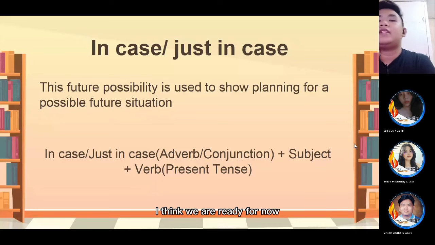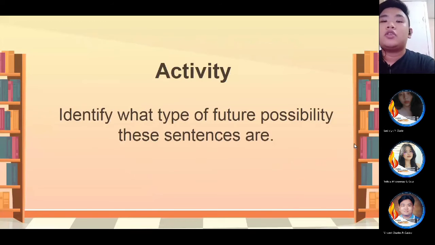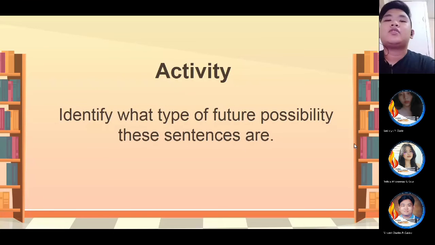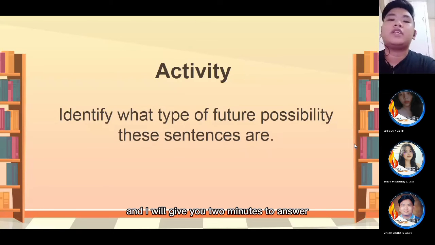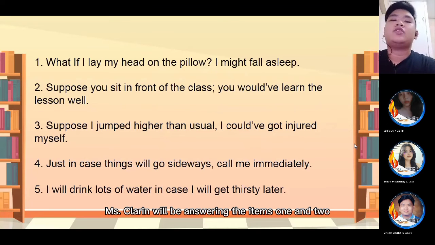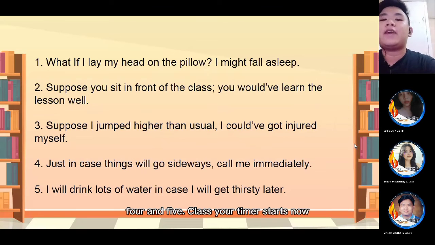I think we are ready for an activity that is connected to our lesson. So with our activity, you will be telling me what type of future possibility is the sentence that are flashed on your screens. So just check the sentences on your screens, and I will give you 2 minutes to answer. Miss Clarine will be answering items 1 and 2, and then Miss Cruz will be answering items 3, 4, and 5. Class, your timer starts now.